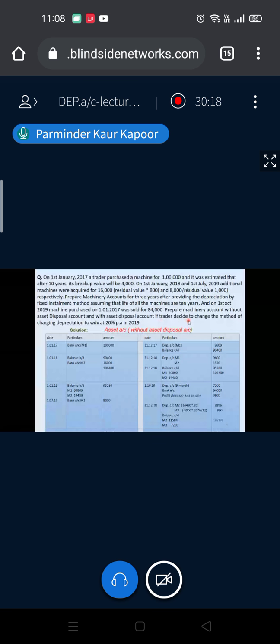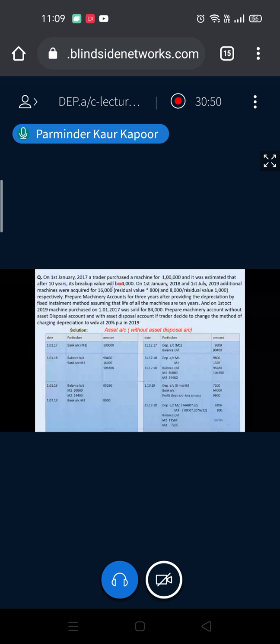If the trader decides to change the method of charging depreciation to WDV at 20% per annum in 2019. Now we are concerned with this change of method. Since it's an SLM method, I am repeating this again because it is already known to you. So what we are going to do is calculate as per SLM, what is your annual charge.